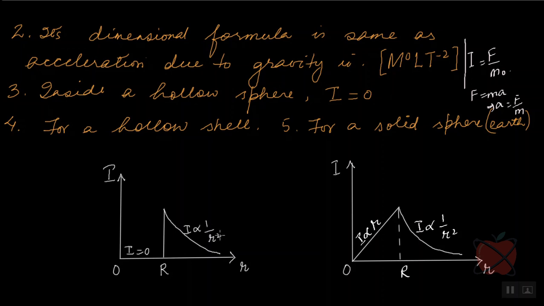But for a solid sphere, like for example the Earth, this is how the intensity of gravitational field varies. It increases linearly until it becomes maximum on the surface, and then outside the surface it decreases according to this variation. All right, so that is the concept of the gravitational field and the gravitational intensity of the Earth. Thank you.